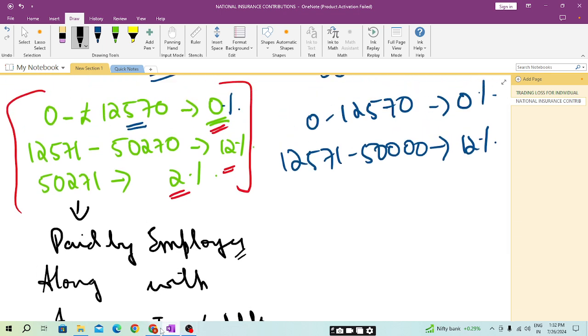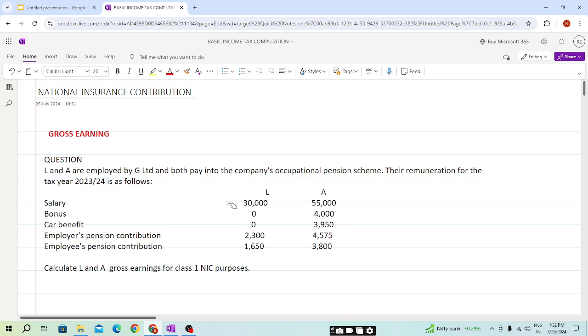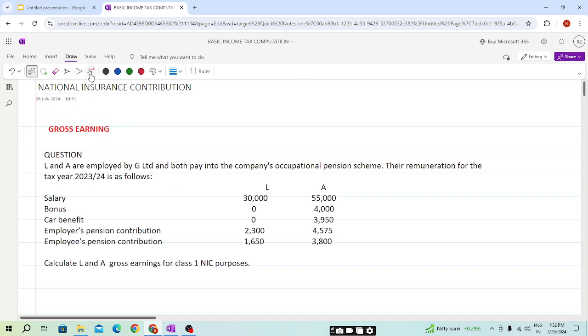Now students, we will be seeing a question so that we have a better understanding. Gross earning. L and A are employed by G Limited and both pay into the company's occupational pension scheme. Their remuneration for tax year 2023-24 is as follows. Salary for L is 30,000 and for A it is 50,000.